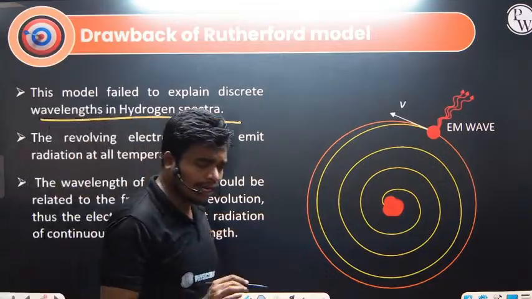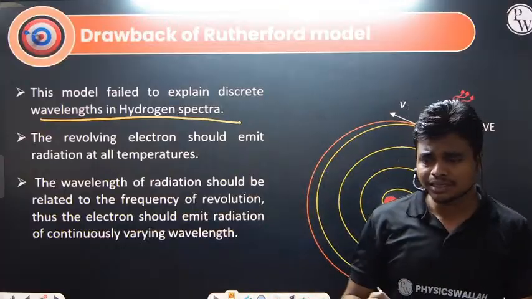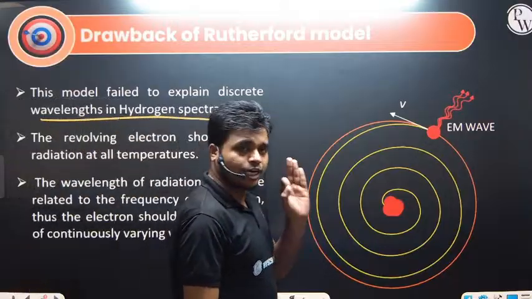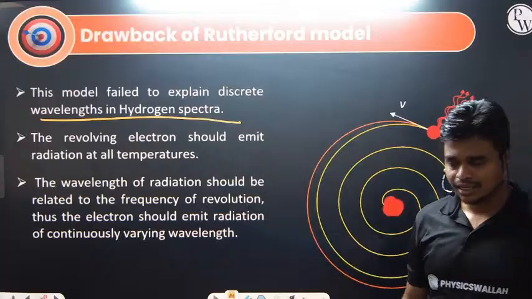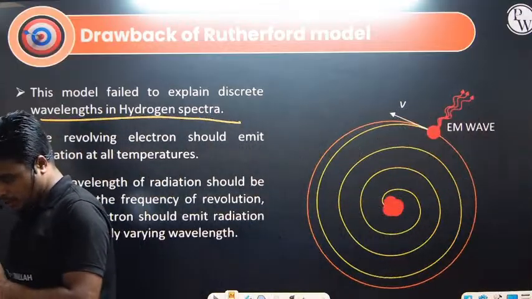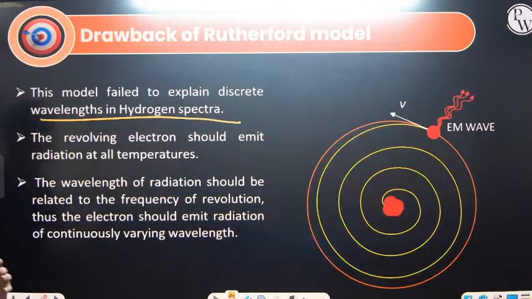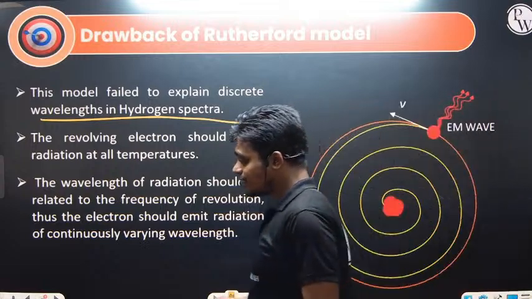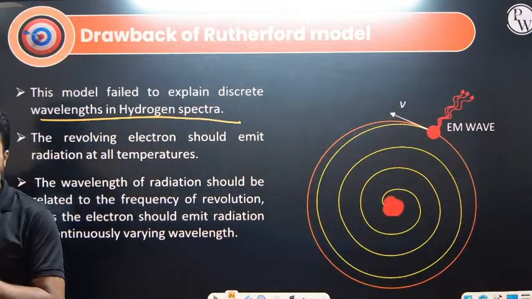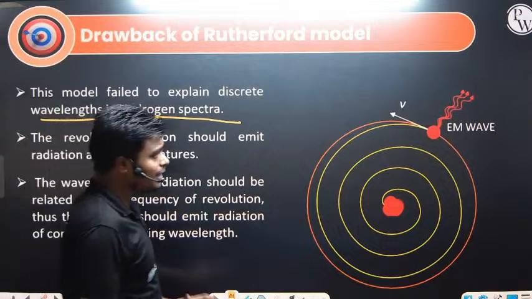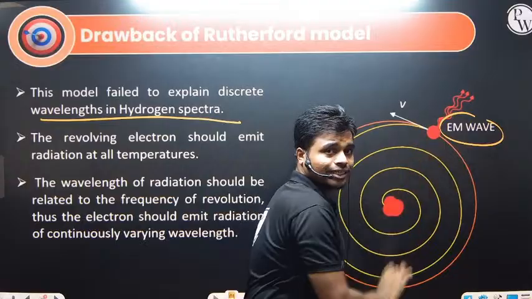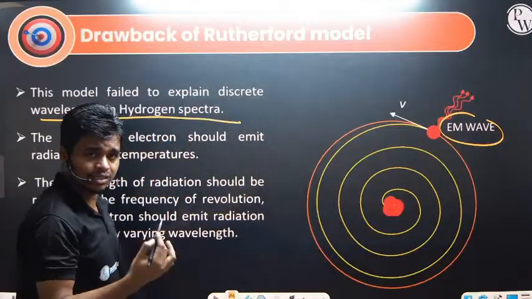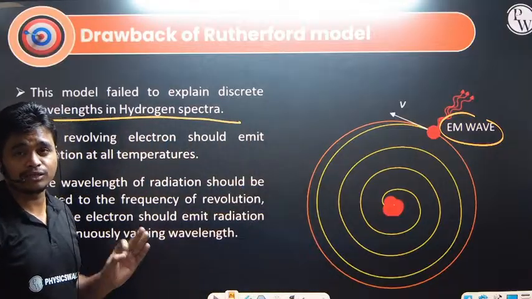When the electron is revolving in a circular path, it is accelerated. If any charged particle is accelerated, it will emit electromagnetic radiation according to Maxwell's theory of electromagnetic radiation. When it emits radiation, it emits energy, so it will lose some part of its energy. Finally its energy should decrease, and it should collapse into the nucleus, but that doesn't happen. So Rutherford could not explain the stability of the atom.